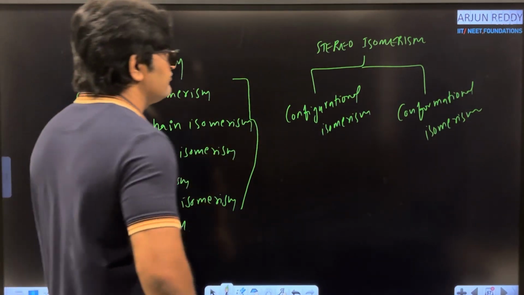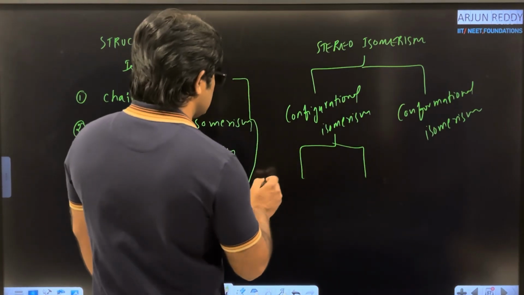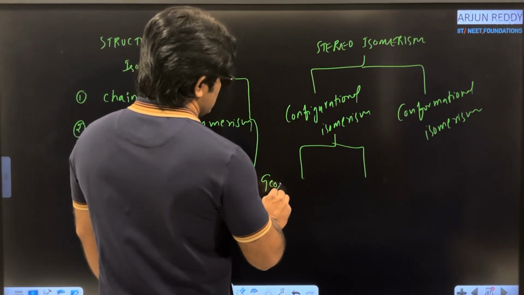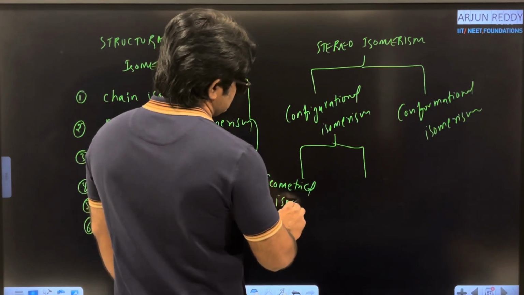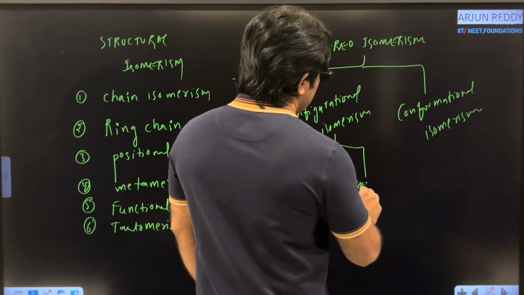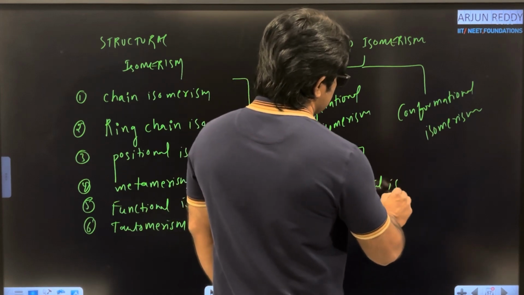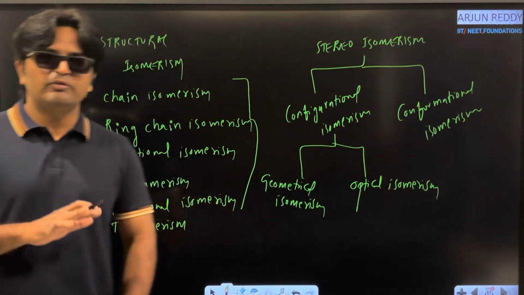Configurational again has 2 types. One is geometrical isomerism, and second one, optical isomerism. Okay, these are the different parts of isomerism.